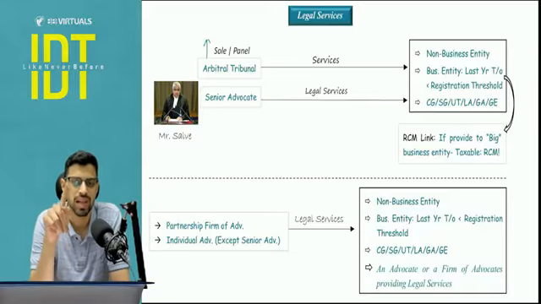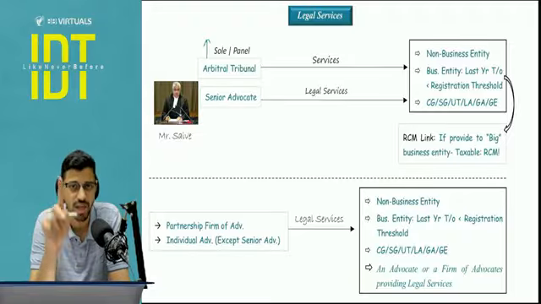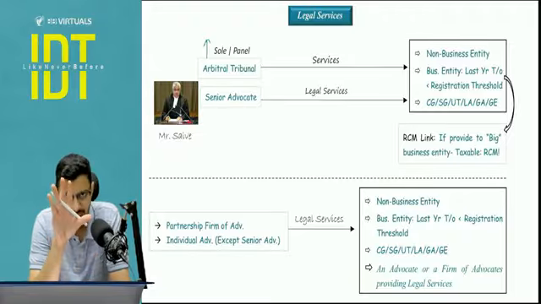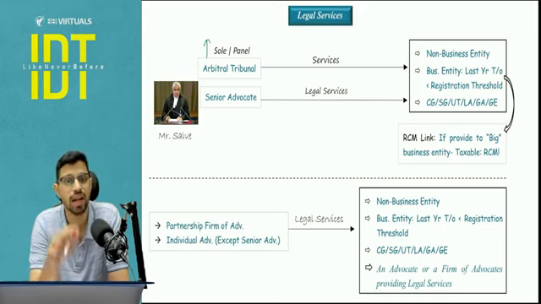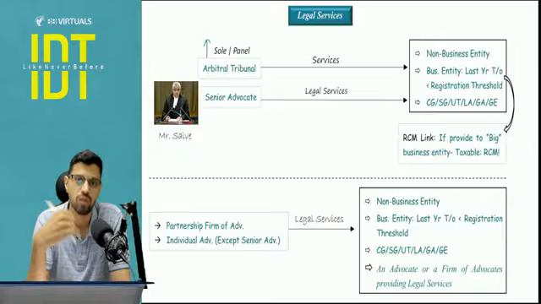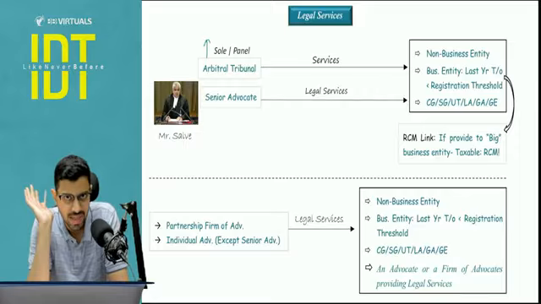This arbitral tribunal is as a result of the parties who are in the arbitration. So this is a private arrangement, not a law itself, right? So the question of tax will be there. The supply will be there. And now we will put it under exemption if the conditions are satisfied.